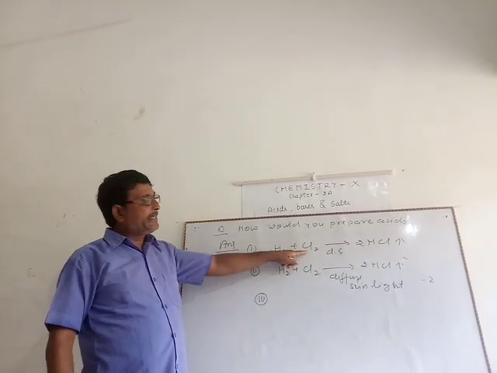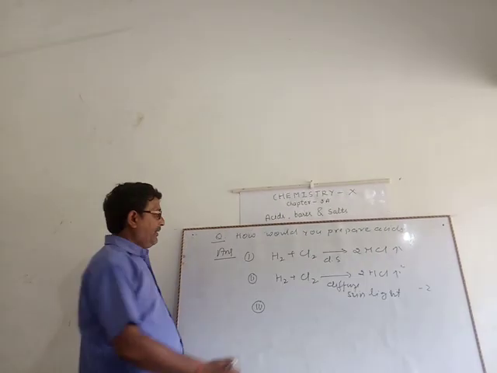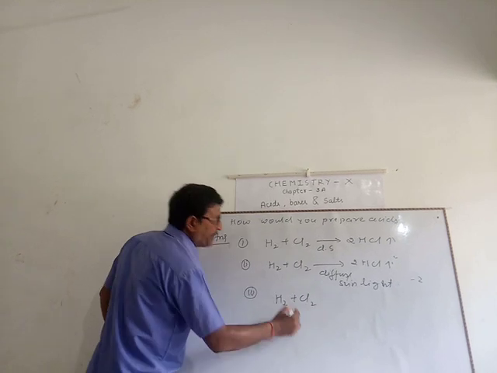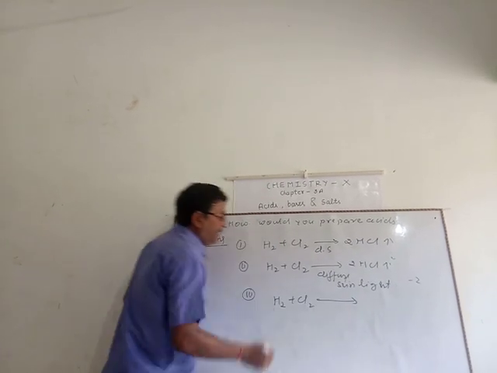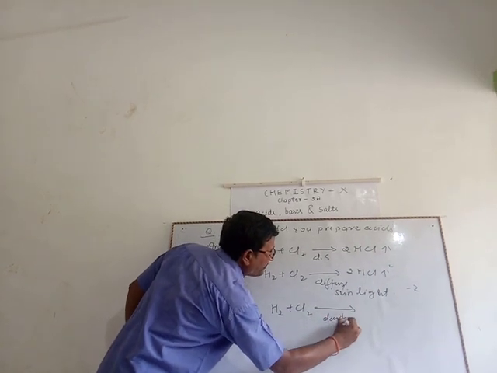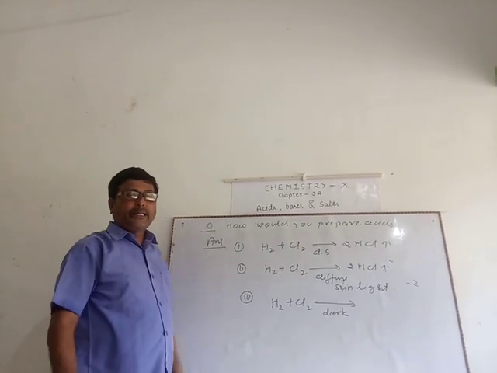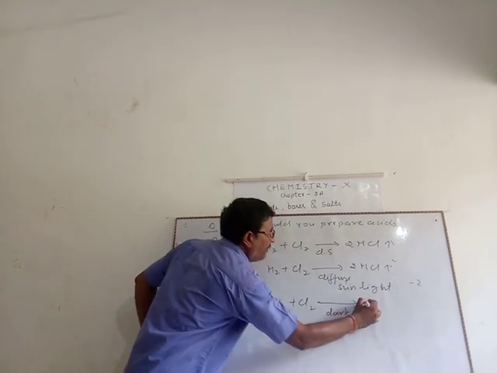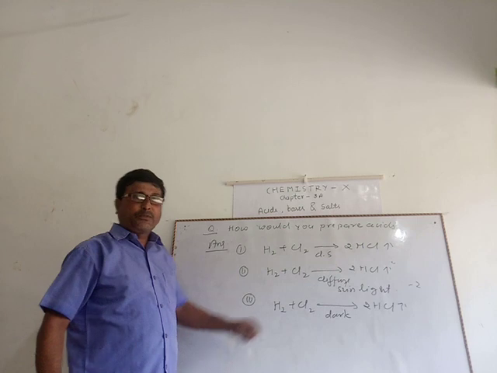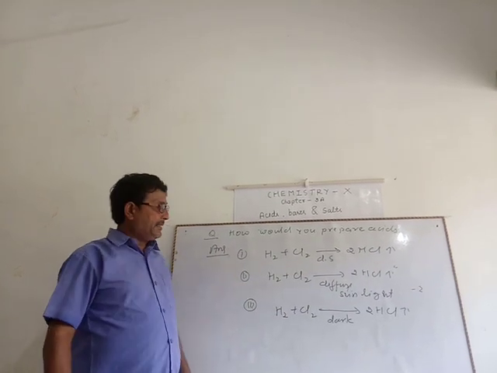The reaction is also possible in dark, when H2 plus Cl2 react in the presence of activated charcoal. Then it forms hydrogen chloride gas. From hydrogen chloride gas we can prepare hydrochloric acid.